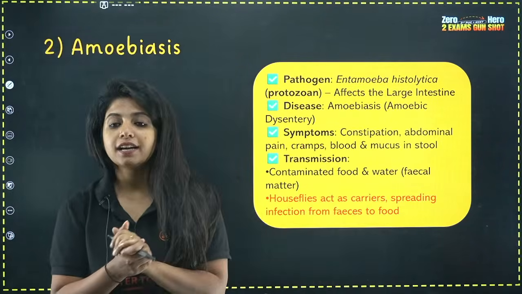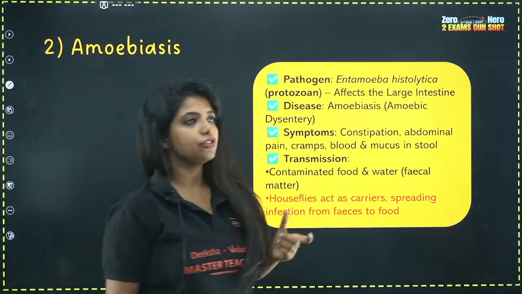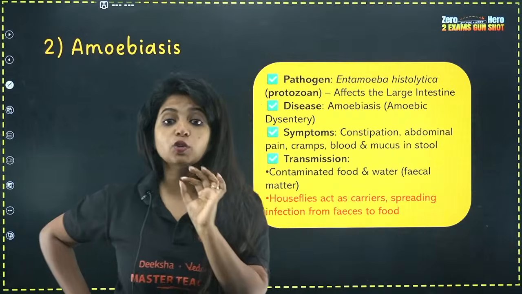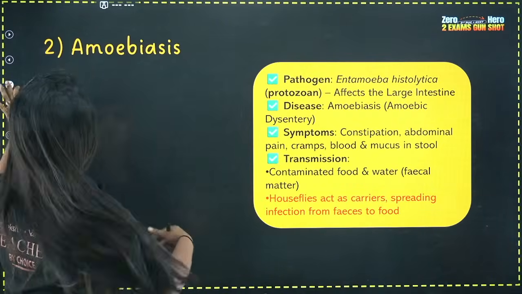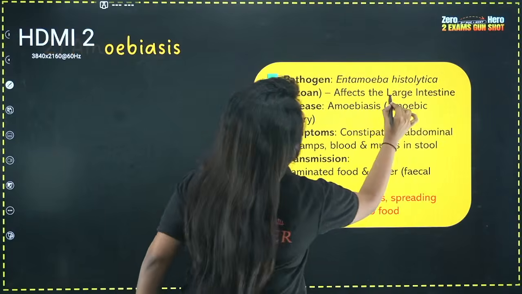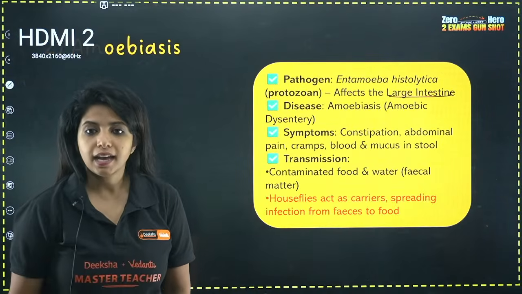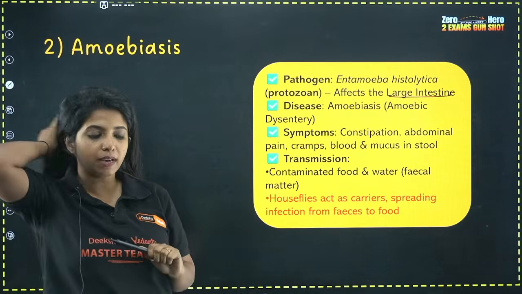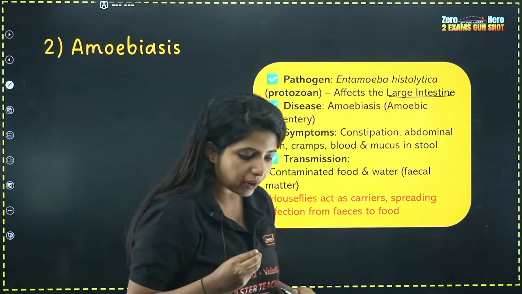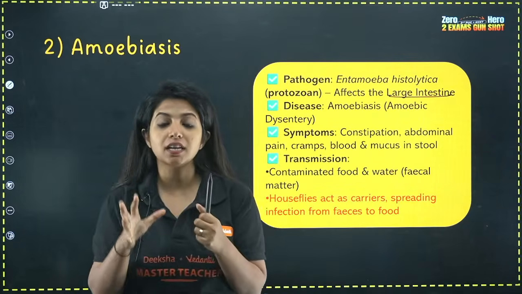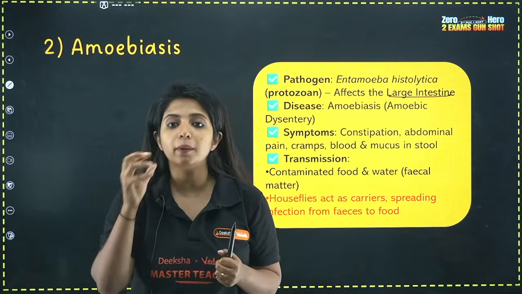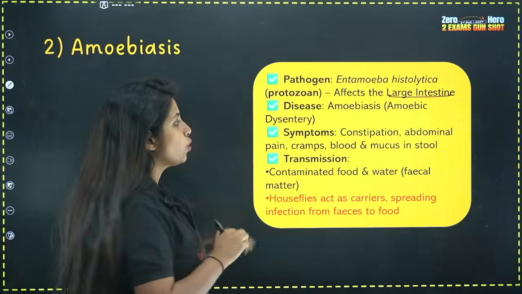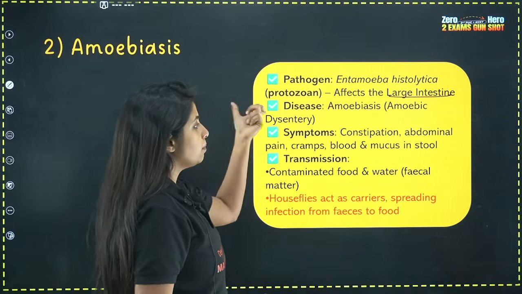Okay, let's go ahead. So it is caused by Entamoeba histolytica, my dear children, and it's almost like typhoid, but you need to understand that in typhoid your small intestine was getting affected. Over here it's not the small intestine but the large intestine which is getting affected, and it is also known as amoebic dysentery. Why is it known as amoebic dysentery, amoebiasis? Because over here you will be seeing dysentery, as in with your stool there will be some amount of blood also being released. Okay, and it is caused by Entamoeba histolytica. So over here amoebiasis or amoebic dysentery is there.